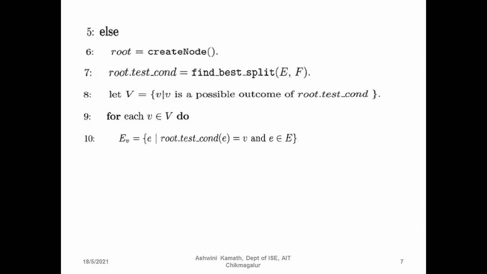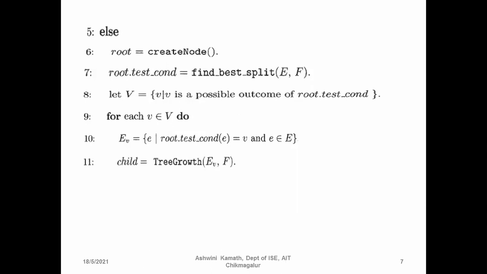So here we are going to check this condition: for root dot test condition, this value for E, whether it is equal to V or not. E is the test condition, and I am passing E here. Whether it is equal to V, and whether E belongs to the attribute E. We are going to check whether the value you are passing, small letter e, belongs to attribute E or not.